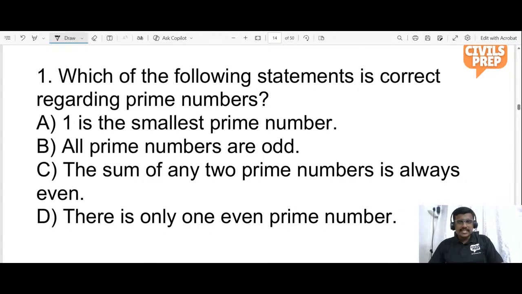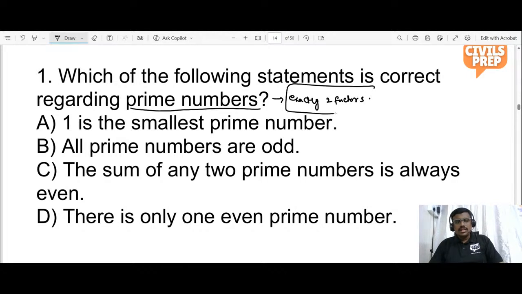Okay, let us check. Which of the following statements is correct regarding prime numbers? I told you a prime number is a number which has exactly two factors. So this is the concept you should get. One is the smallest prime number? I told you that one is neither prime nor composite, so you will be eliminating this option.